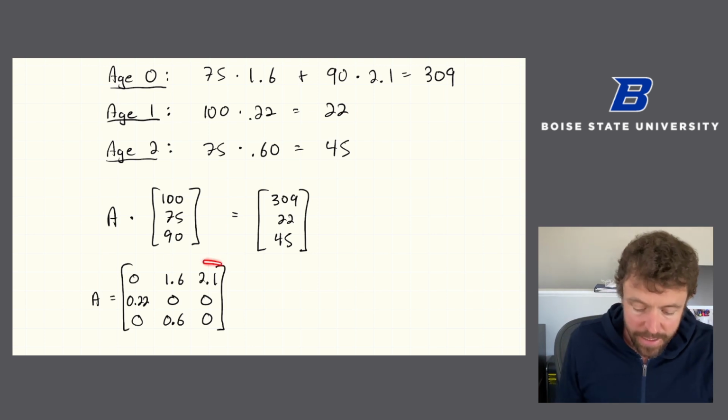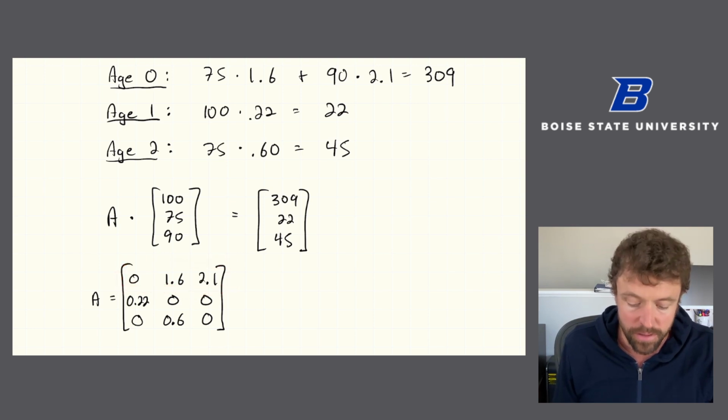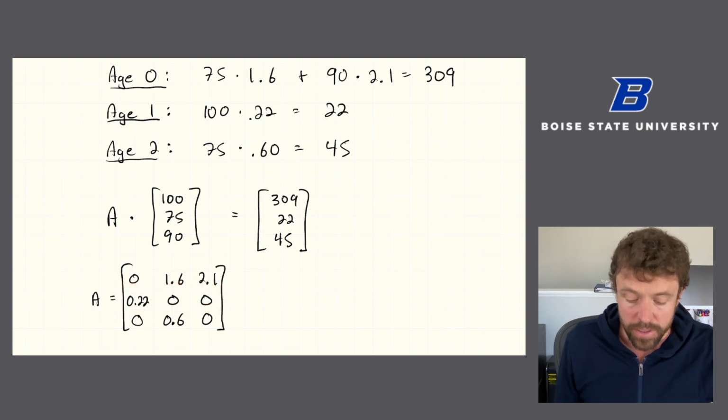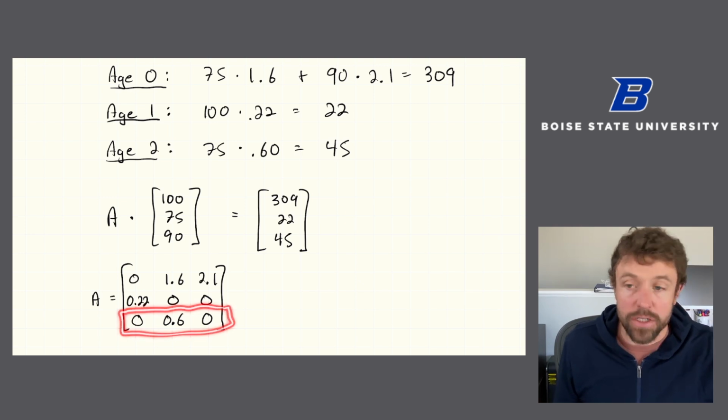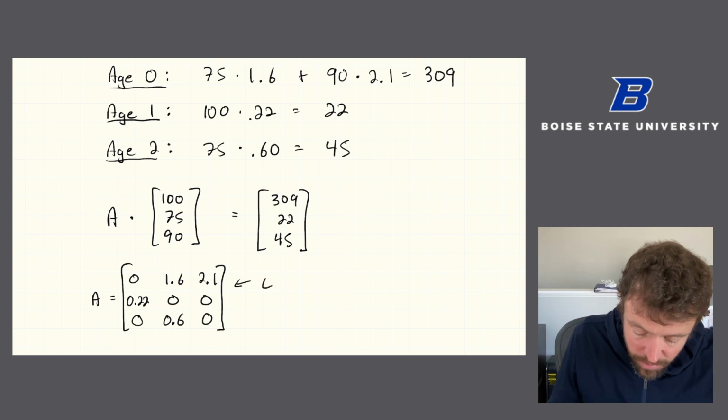And the idea is that this first row is representing the fact that age 0 squirrels come from reproduction. This is the reproduction due to age 1 squirrels. This is the reproduction due to age 2 squirrels. Age 1 squirrels only come from age 0 squirrels, and age 2 squirrels only come from age 1 squirrels. This matrix is known as a Leslie matrix. We'll talk more about what that will look like in general.